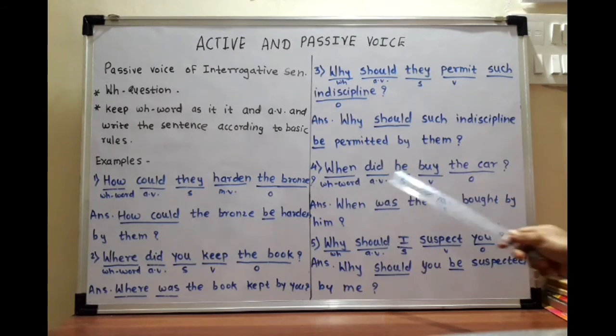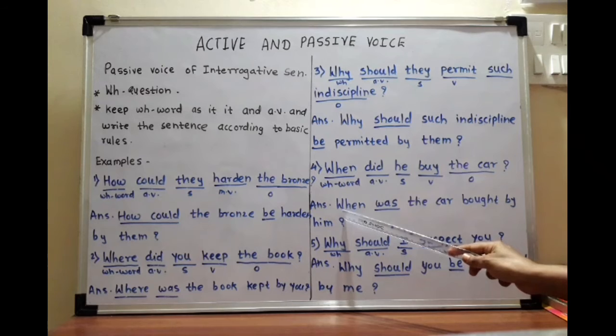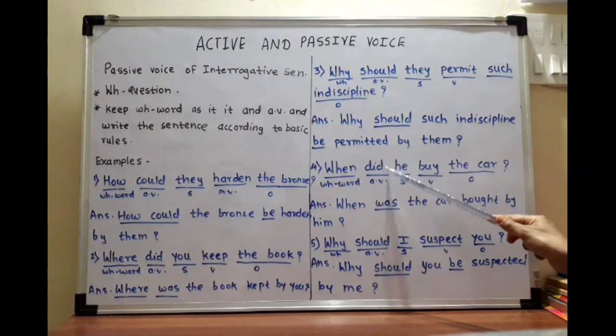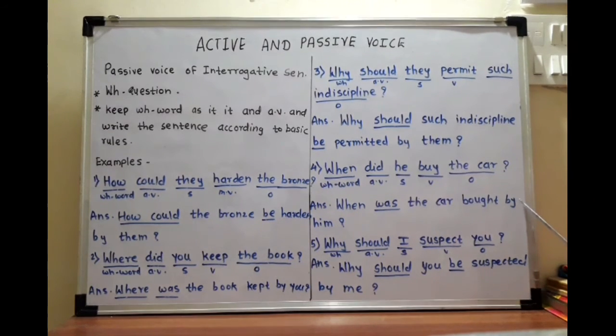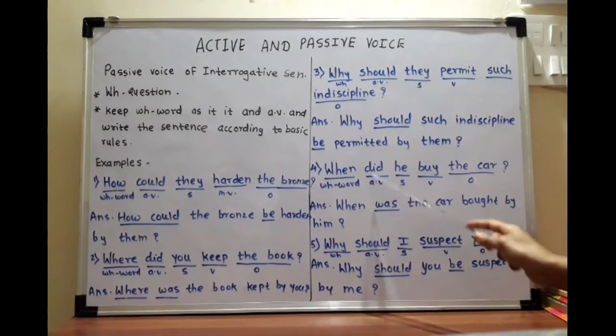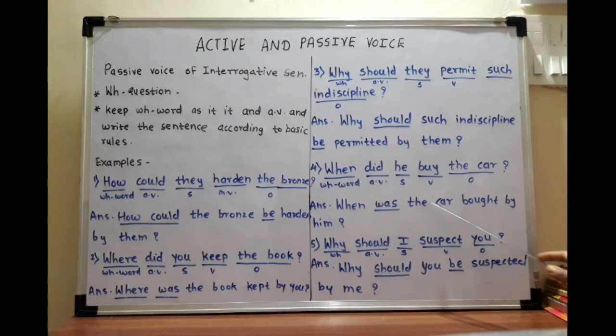When did he buy the car? The WH word when as it is you have to take. Your did is there, so was or were we have to take according to the object. The car is singular, so we are taking here was. When was, then object the car, past participle of buy, bought, after that we are using by, and then the subject on object's place. He is there, so we are using him. When was the car bought by him?